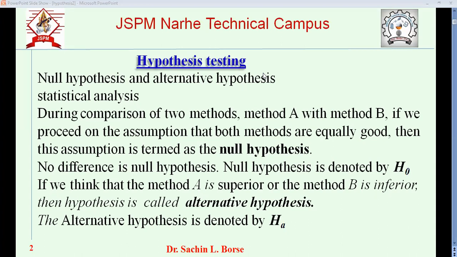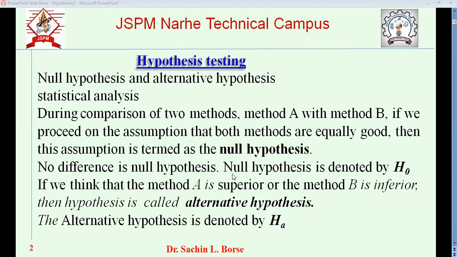In this case, there are two types of hypothesis. One is called the null hypothesis, and the other hypotheses are called alternative hypothesis. Okay. Null means what? There is no difference. So it is equal. But it depends, so we'll see that later on. So other than the null hypothesis, the hypotheses are called the alternative hypothesis.